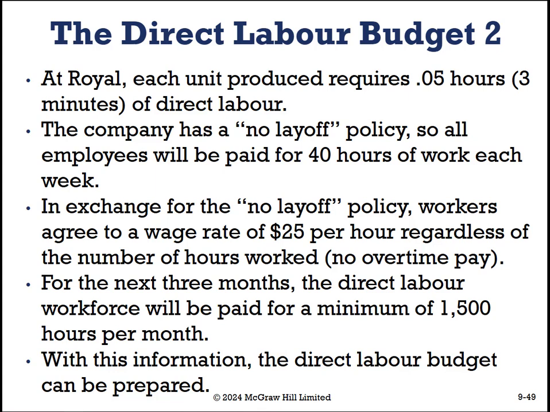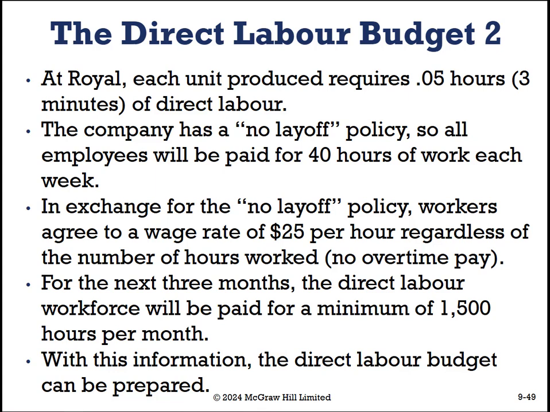So at Royal, each unit produced requires 0.05 hours or 3 minutes of direct labor. The company has a no layoff policy, so all employees will be paid for 40 hours of work each week. In exchange for the no layoff policy, workers agree to the wage rate of $25 per hour, regardless of the number of hours worked. No overtime pay, okay? For the next 3 months, the direct labor workforce will be paid for a minimum of 1,500 hours per month. And with this information, the direct labor budget can be prepared.